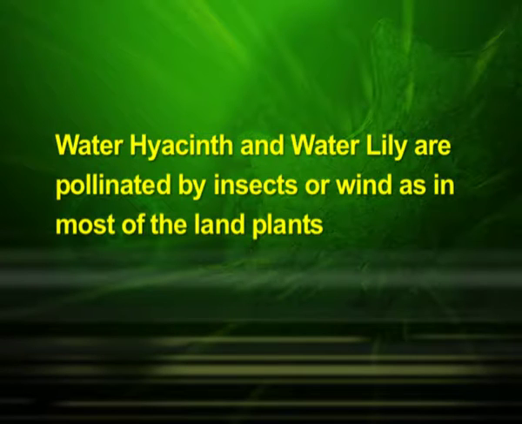It is important to know that all aquatic plants do not use water for pollination. In a majority of aquatic plants such as water hyacinth and water lily, the flowers emerge above the level of water and are pollinated by insects or wind as in most of the land plants.